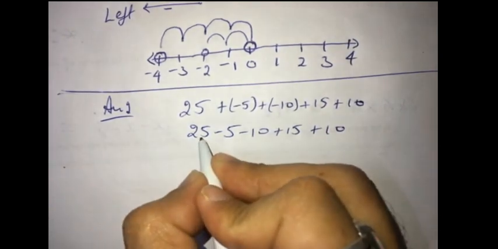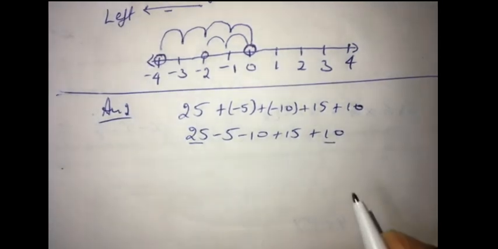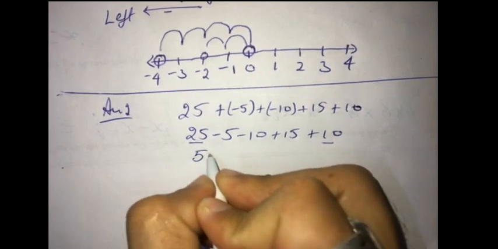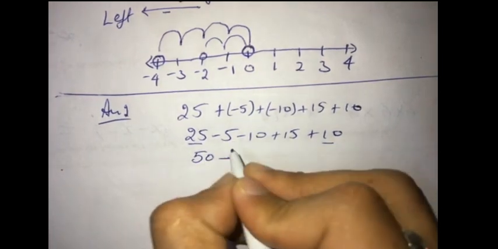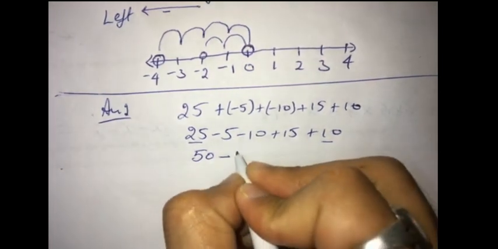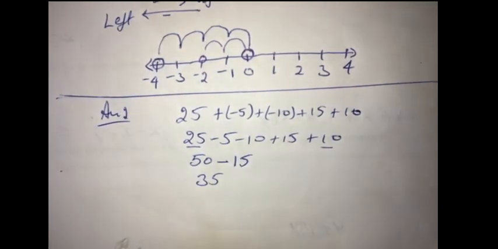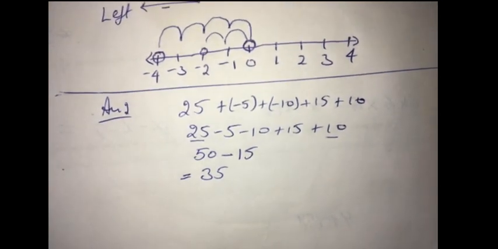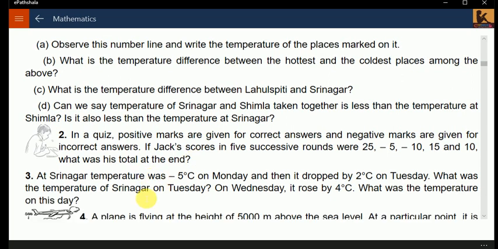Adding the positive ones, we get 25 plus 10 is 35, 35 plus 15 gives you 50. Then adding the negatives, minus 5 minus 10 gives you minus 15. The remaining will be 35. So the total score of that person is 35. The total score he got is 35.